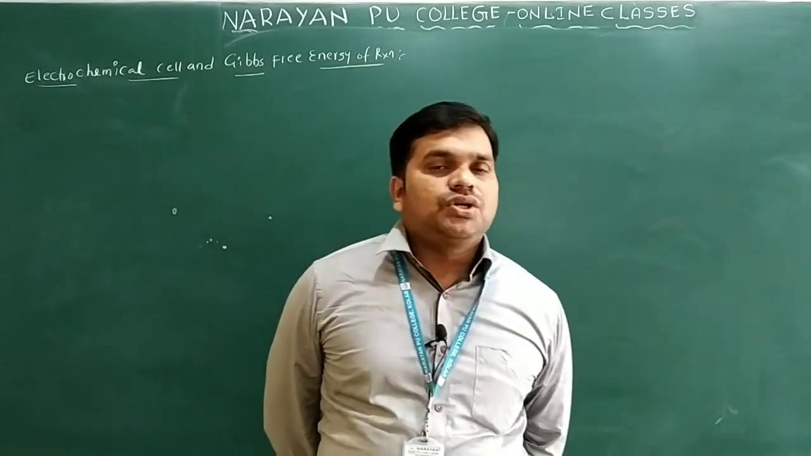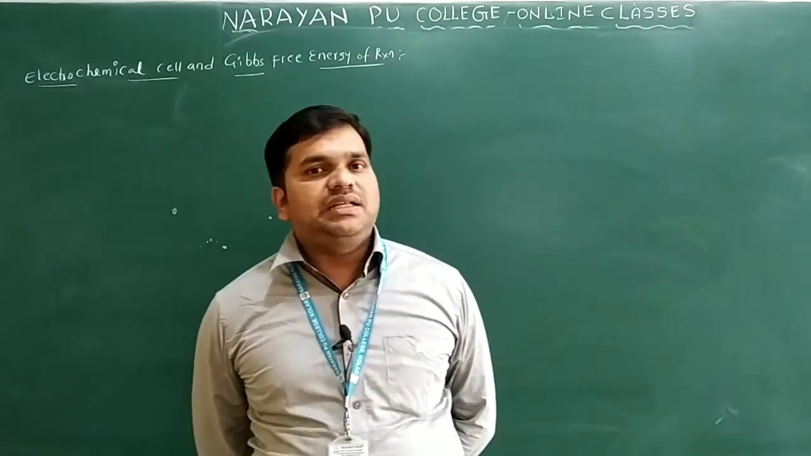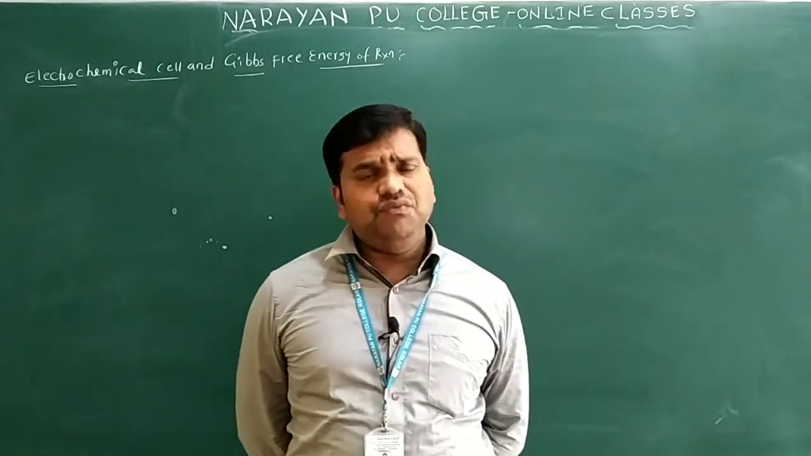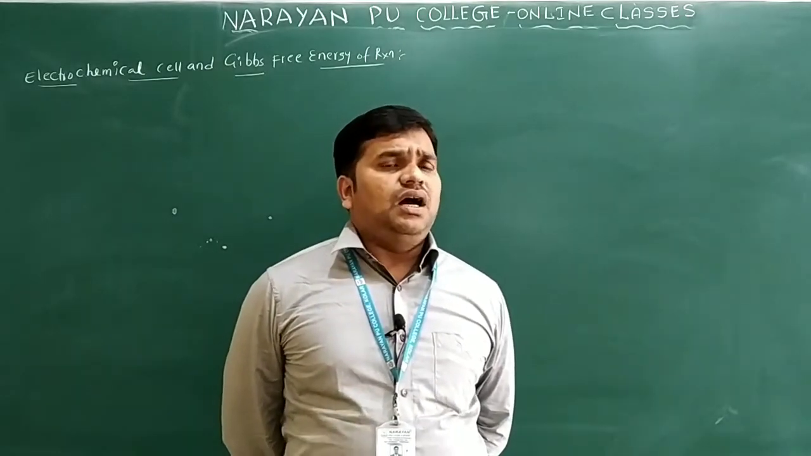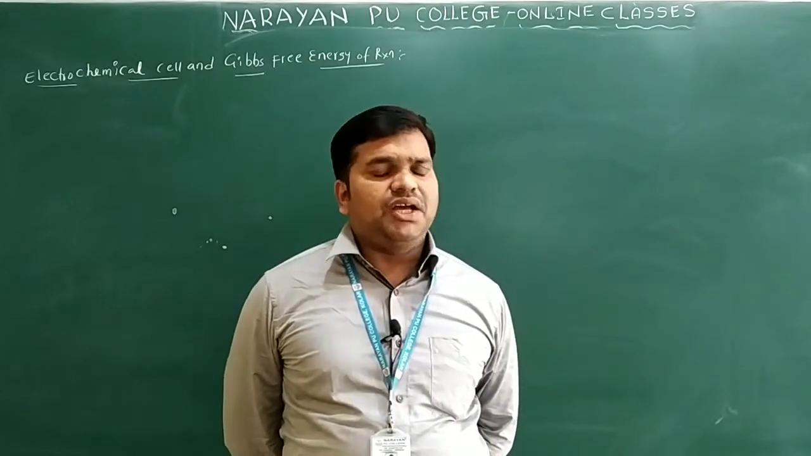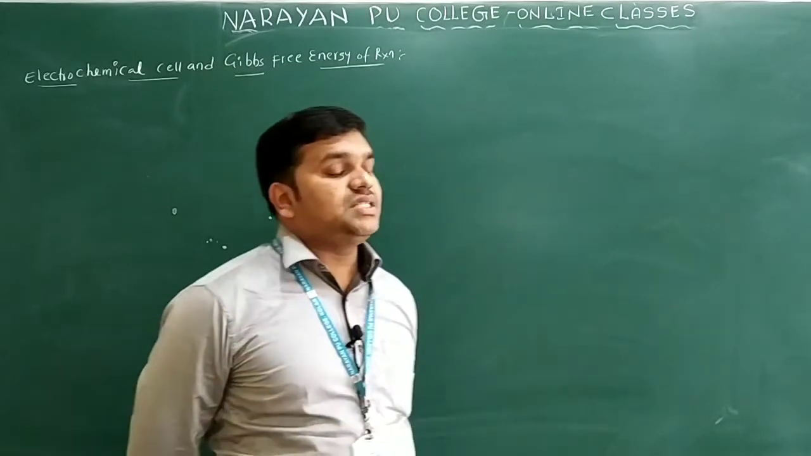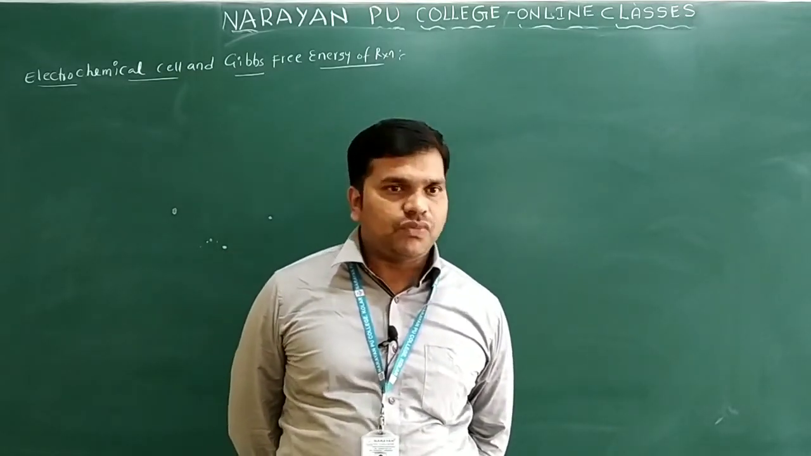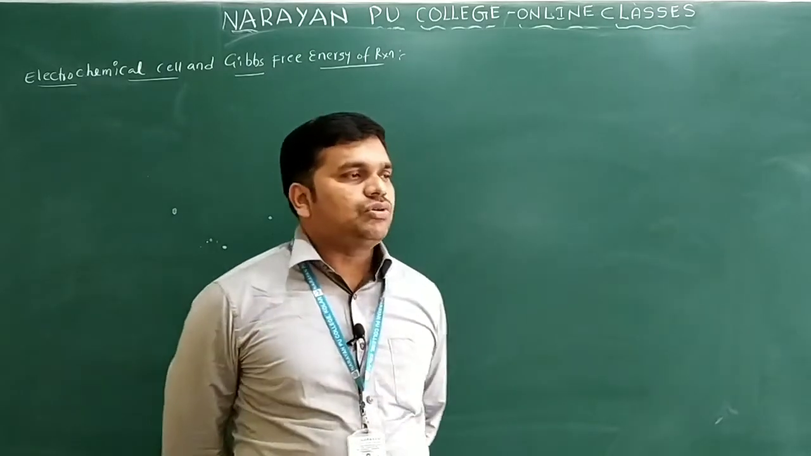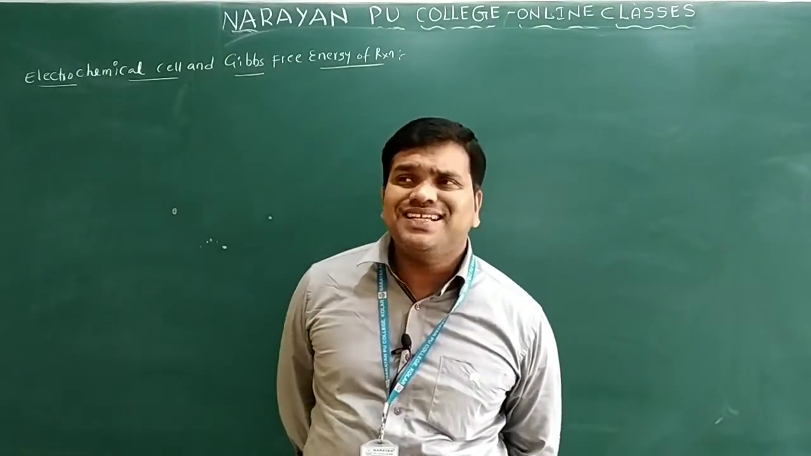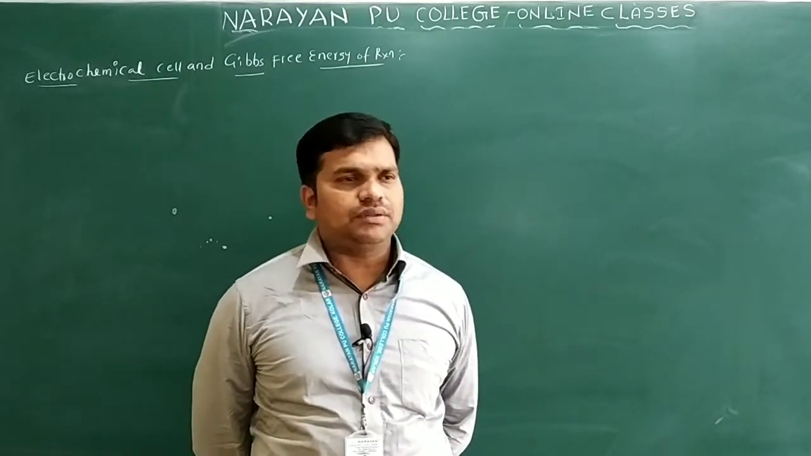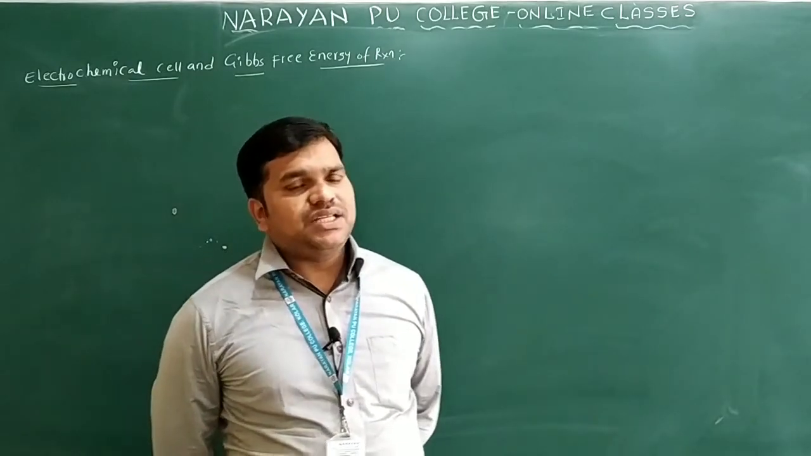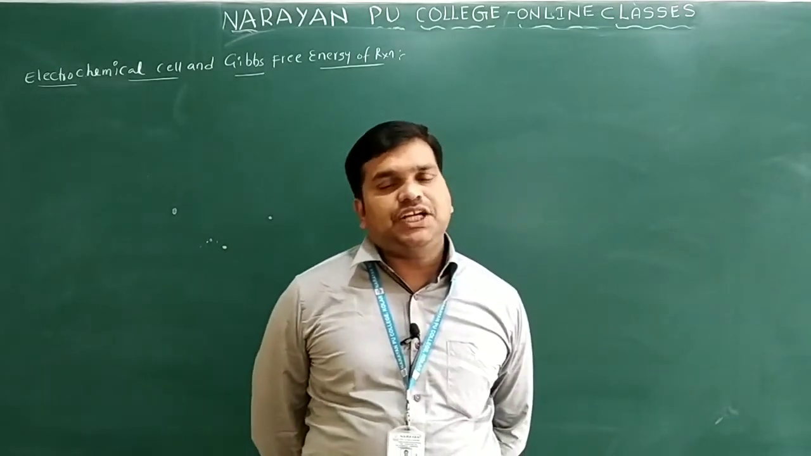In an electrochemical cell, chemical energy is converted into electrical energy. In this conversion, we can get the relation from the free energy also. You already know Gibbs free energy from thermodynamics in first year. Gibbs free energy gives the spontaneity of the reaction. Delta G is negative for a spontaneous reaction and delta G is positive for a non-spontaneous reaction.